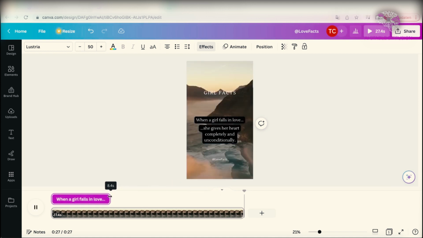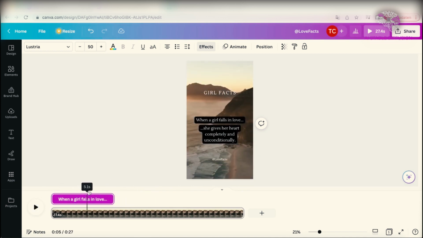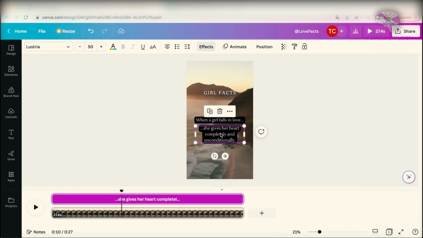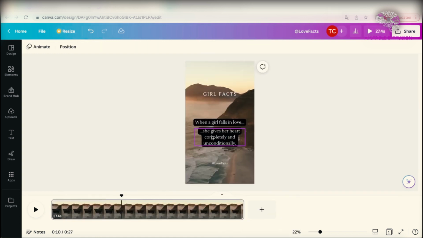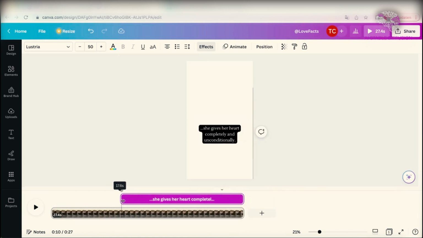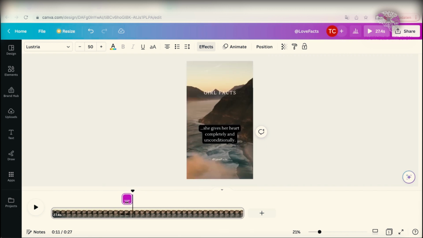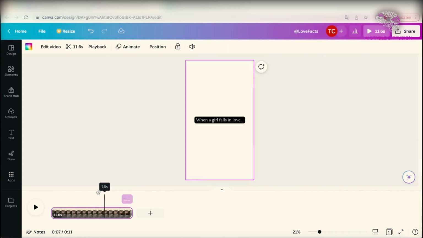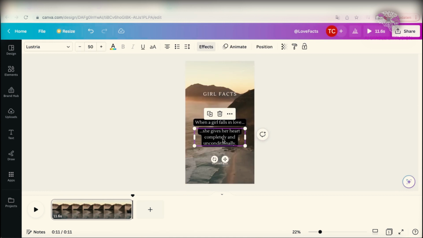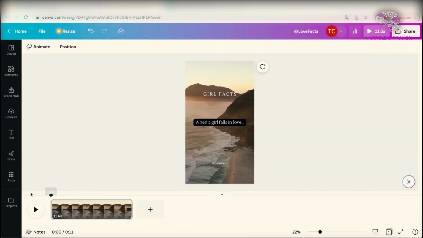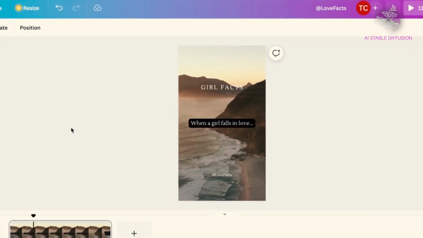The first 9 seconds of the quotation should be followed by a 1-second pause before the second half of the sentence begins at the 10-second mark. We want the video to terminate after only roughly 1.5 seconds of the second half of the quote. Drag the conclusion of the video to the conclusion of the second quote. The second section of the statement should then be centered on the screen, and then we're finished. Let's take a look at how it appears.